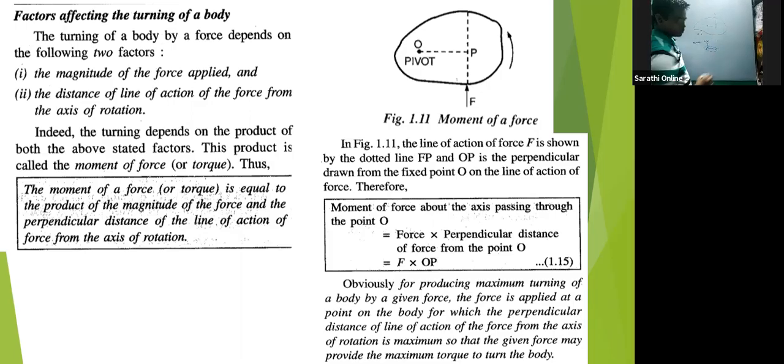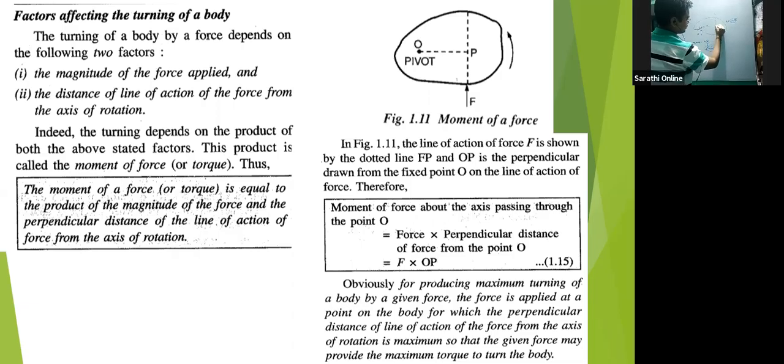In some of the books it's also mentioned as R F into sine theta. Now what does theta mean? Theta means the angle between R and F. If F is like this, then theta becomes this. If F is like this, then theta is 180 degrees.